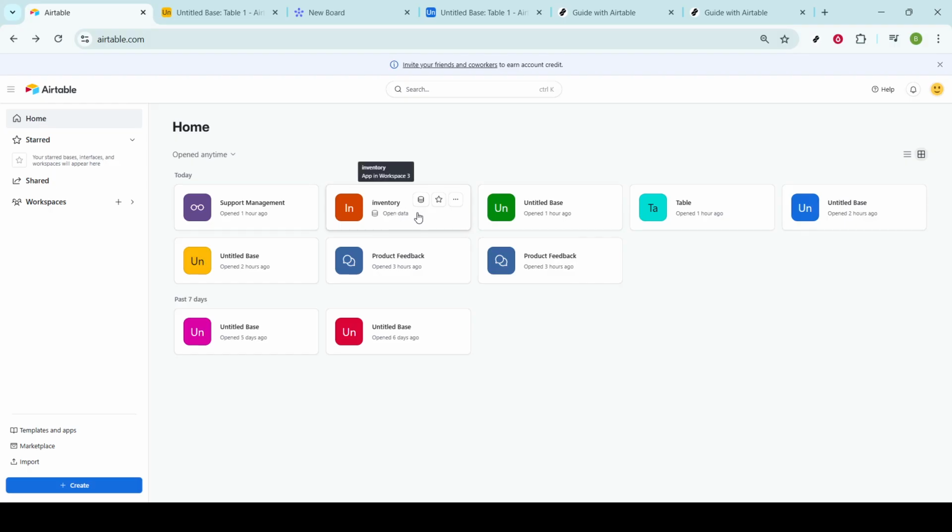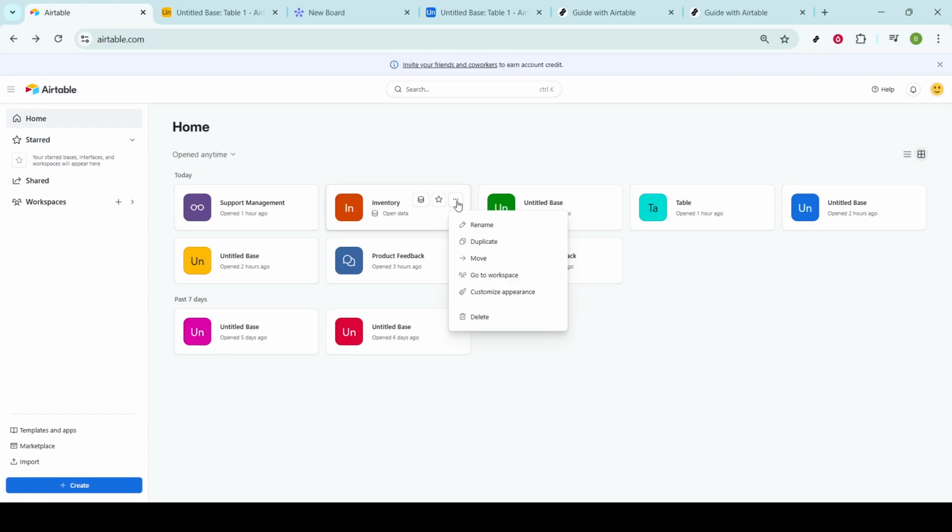Next, you'll notice 3 dots next to the name of each workspace. These dots represent additional options you can access. Click on these dots for the workspace that contains the base you wish to duplicate. This will open up a drop-down menu, giving you various options for managing your workspace.